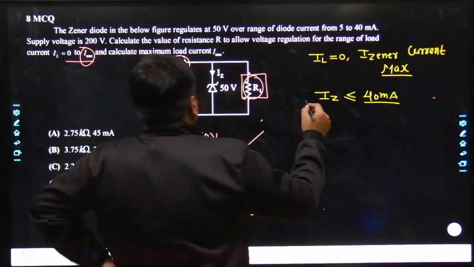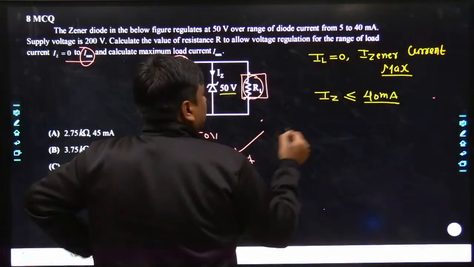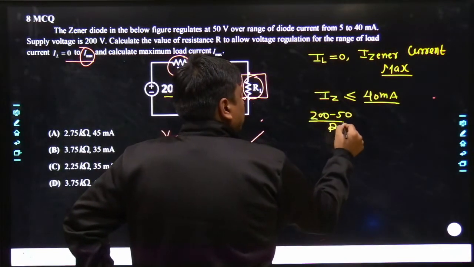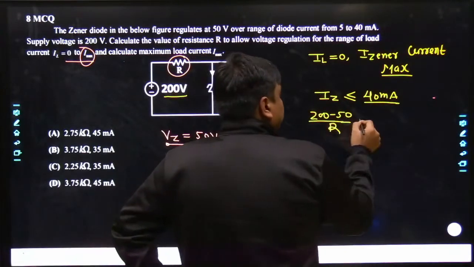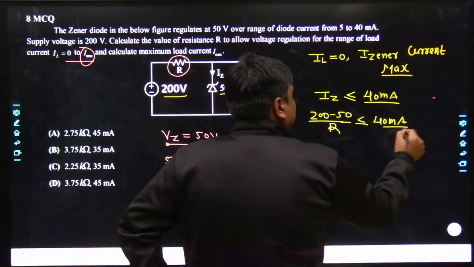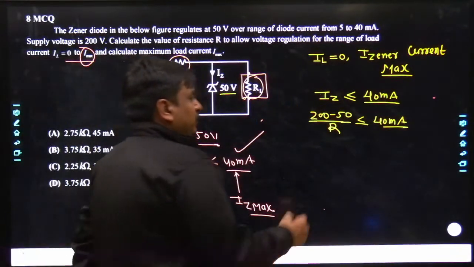Anyways, may I know what would be this current? This would be simply (200 minus 50) divided by R. This current should always be lesser than or equal to 40 milliampere. 200 minus 50 is going to be 150.